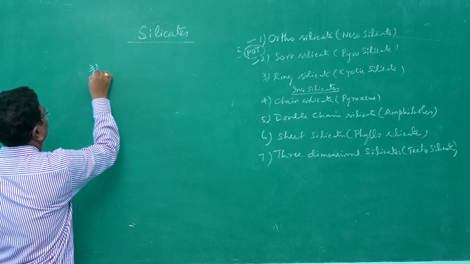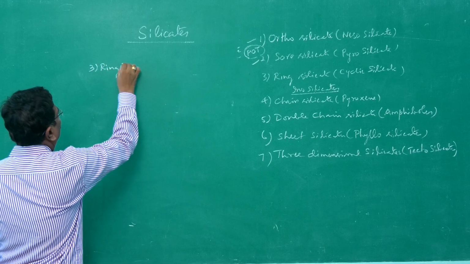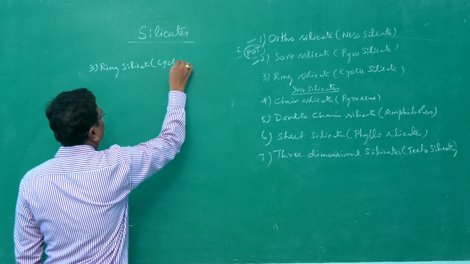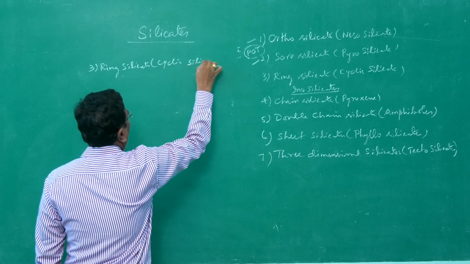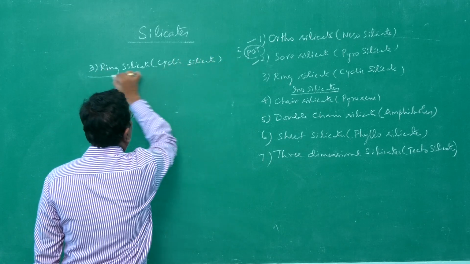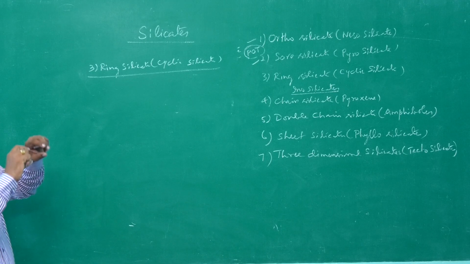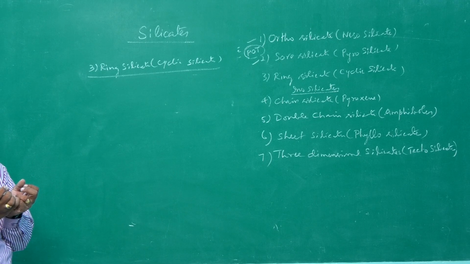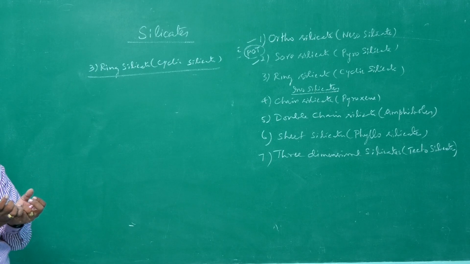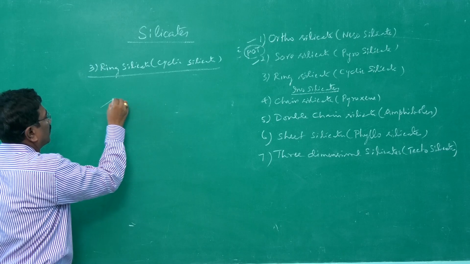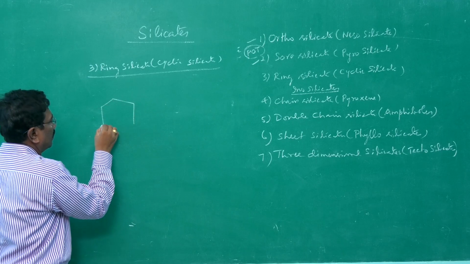So, third one, ring silicate or cyclic silicate. Let me discuss with 3 silicate units forming a ring, 6 silicate units forming a ring. Likewise, we can make. Let me draw a hexagon. Just imagine a hexagon like this.